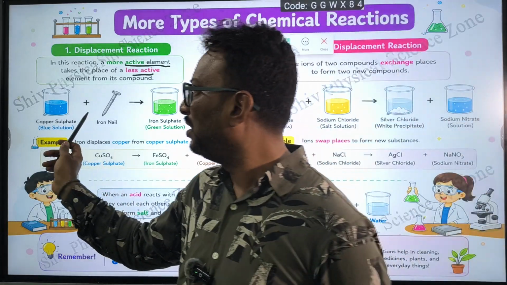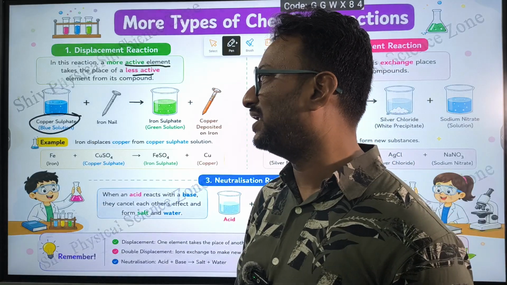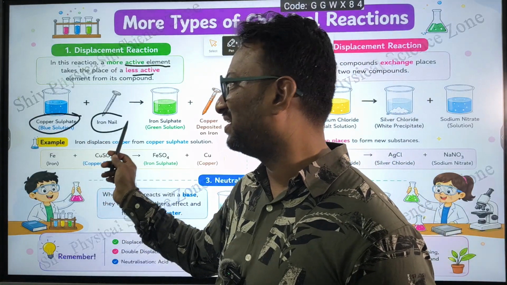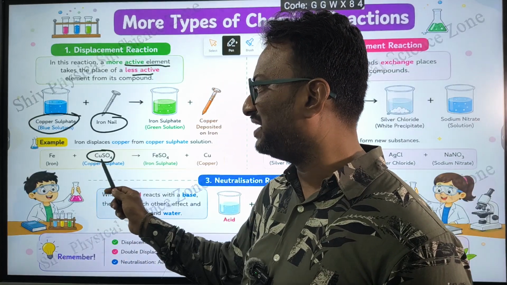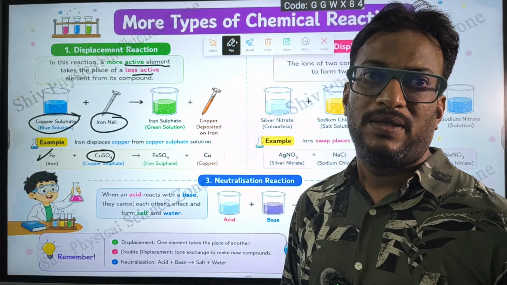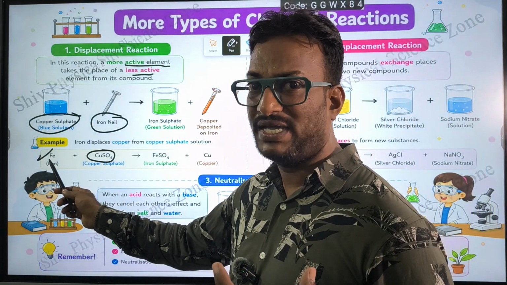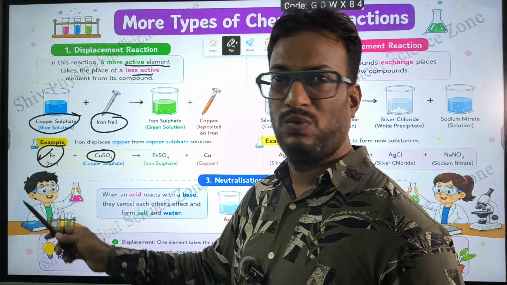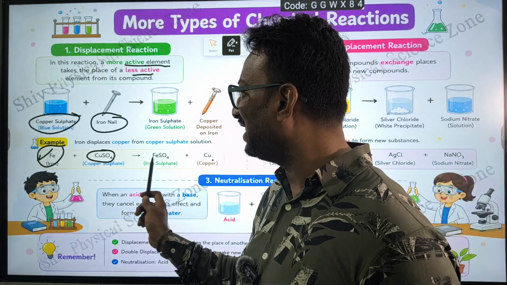For example, copper sulfate, which is generally blue in color. When iron reacts with copper sulfate, remember that copper sulfate reacts with iron because iron is more reactive. But copper won't react with iron sulfate.